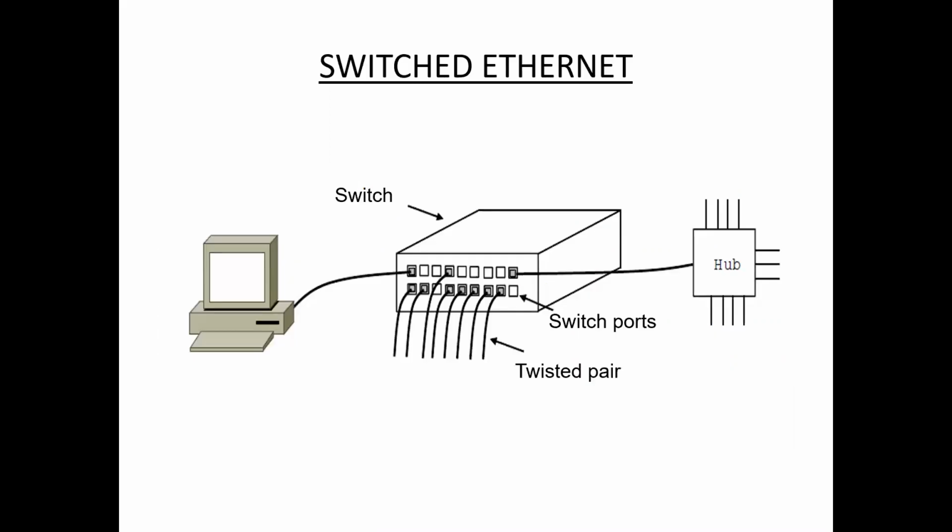Switched Ethernet, this type of network requires a switch or hub. Also, instead of a twisted pair cable, a normal network cable is used in this case. We don't use any twisted pair cable. Network switches are used for data transfer from one device to another device without interrupting any other devices in the network.